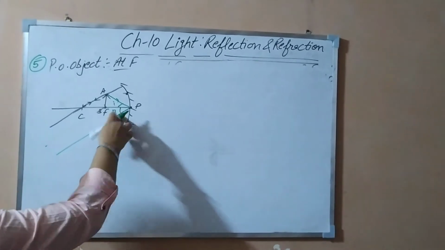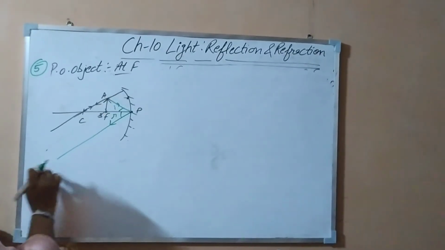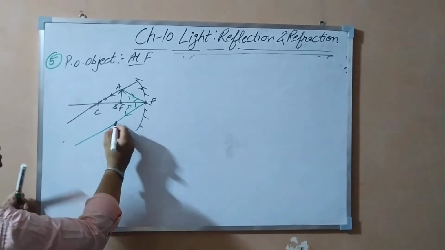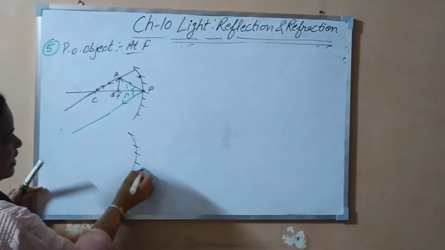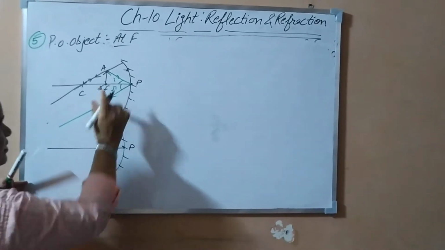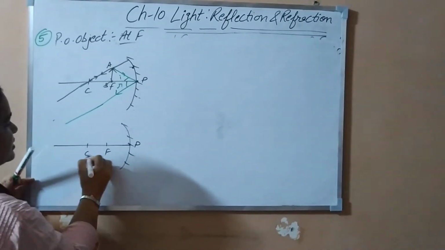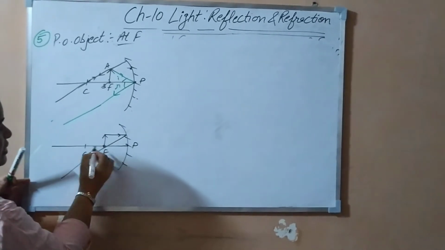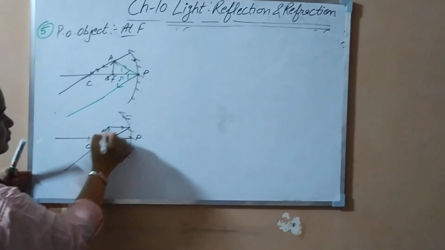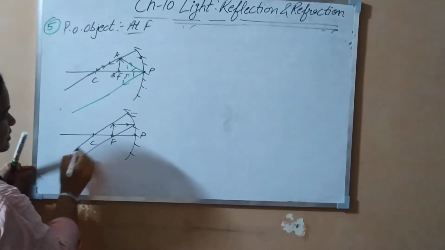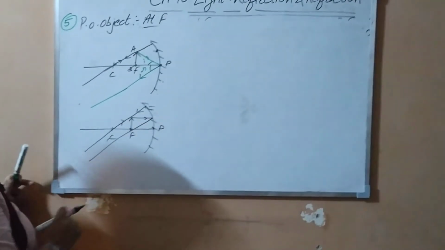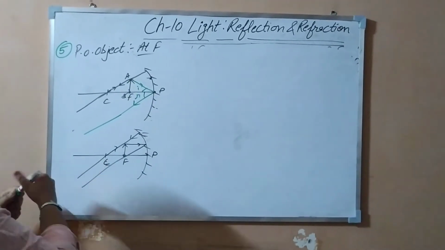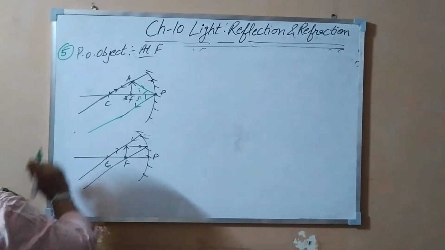This also is correct, and if you are using a ray parallel that passes through the focus, that rule is also correct. Like this I can show you here. Earlier I have made that, so that is also correct, and this is also correct. Focus, center, object is there, parallel, and it would pass through the focus, and another ray passing through the center of curvature. This is also like that. So this is okay. You can use this rule also, or you can use this rule also. Both are correct. Clear this?